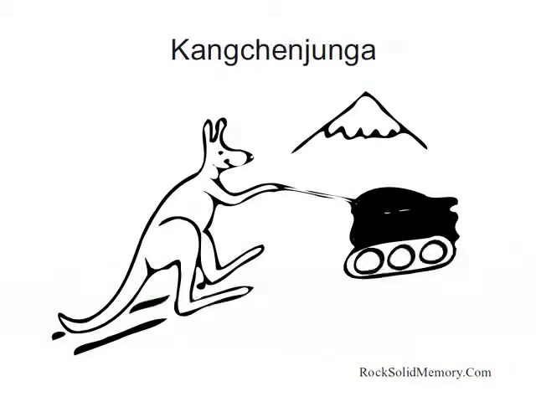After K2, the next highest mountain is Kanchenjunga. We're not trying to encode every part of the name into the image, so here we're going to use the image of a kangaroo to remind us of the first part of the name. You will need to repeat the name Kanchenjunga a few times to remember its name, but once it's there, the image of the kangaroo will be sufficient to remind you of the full name. Imagine a skidoo pulling a happy kangaroo which is using its large feet as skis.